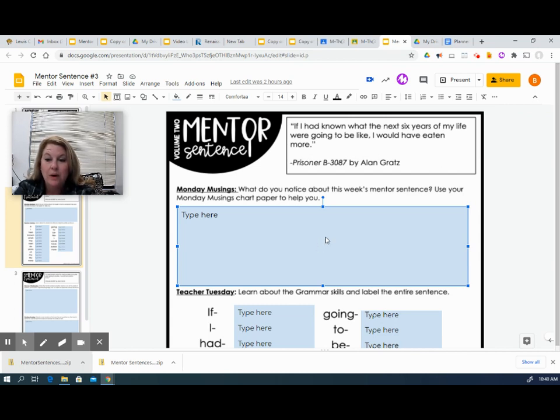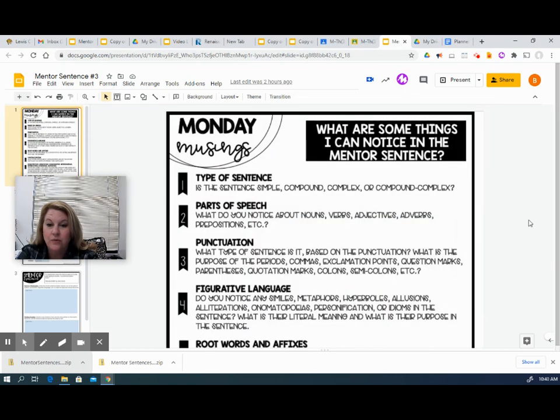And remember, we have a chart paper that's found on slide 1. Let's see if I can move my face so I can show you. That gives us some ideas of things that we need to be looking at when we make that list. So what type of sentence is it? Is it simple, compound, complex, or compound complex? What parts of speech do we notice? Is there anything unique or irregular about how they're using those parts of speech?